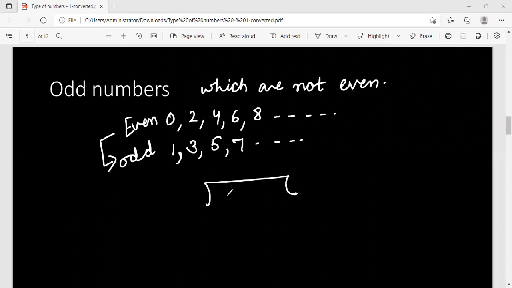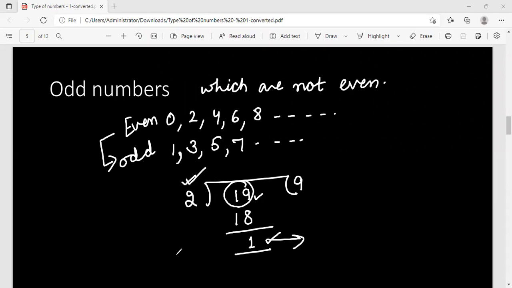Or to be very precise, we can say, for example, if we take 19 and divide it by 2, what will we put here? 9. 2 nines are 18. So what will be the remainder? 1 will be the remainder. So whenever a number is divided by 2 and we get a remainder of 1, this number is known to be an odd number, right? So it will be 1, 3, 5, 7.